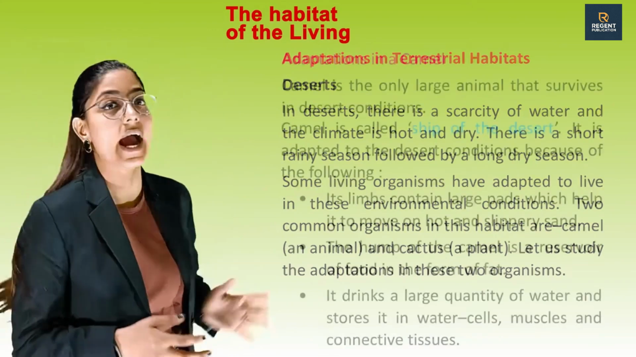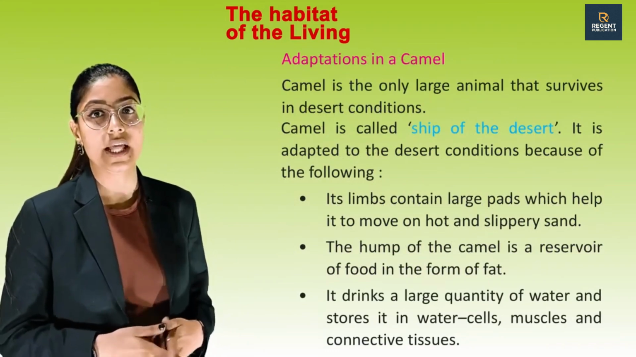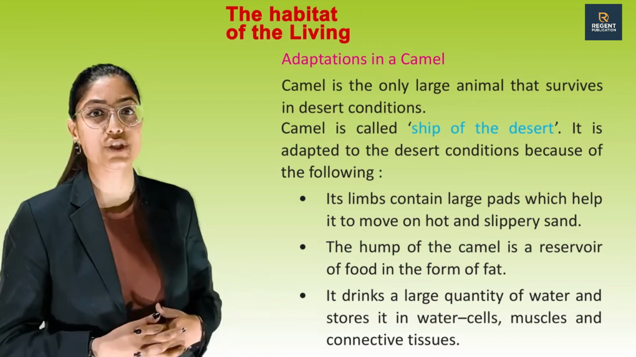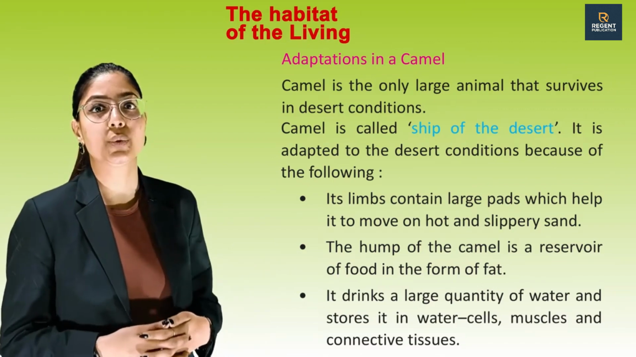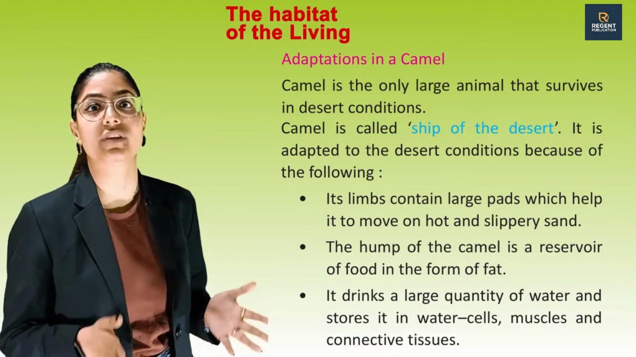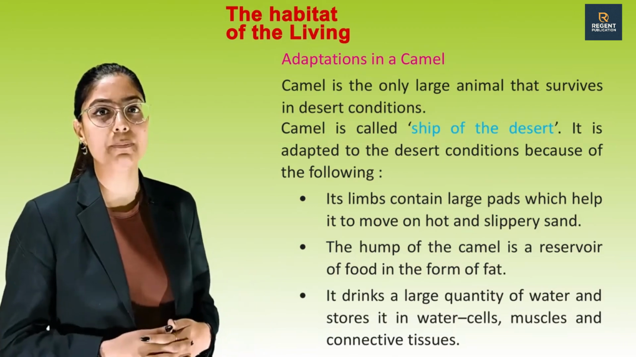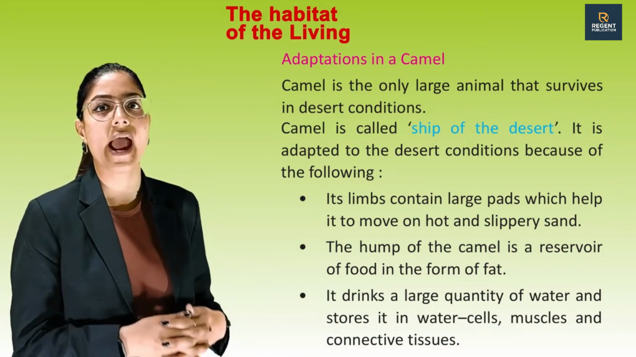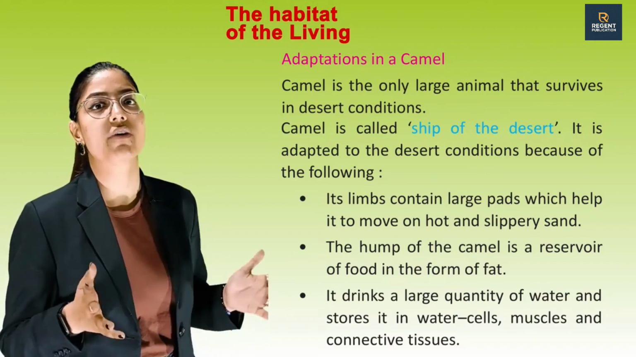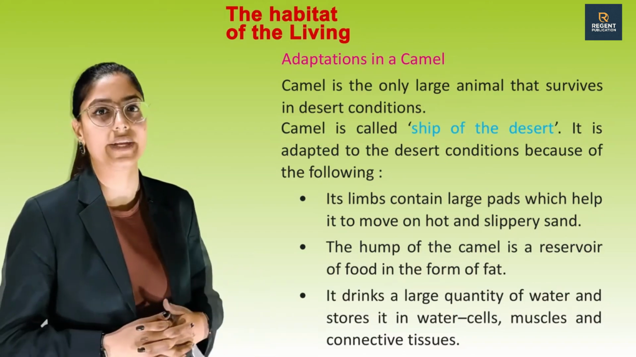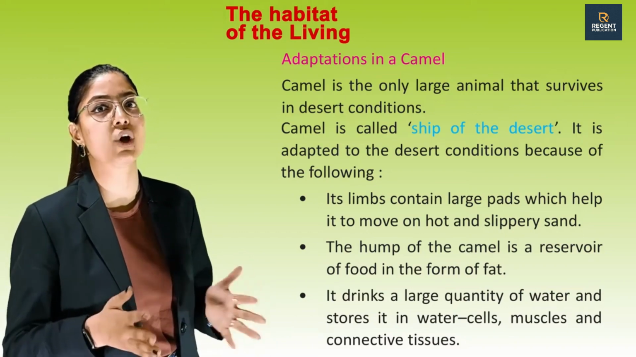First one is adaptation in a camel. Camel is the only large animal that survives in desert conditions. Camel is called the ship of the desert. It is adapted to the desert conditions because of the following. Its limbs contain large pads which help it to move on hot and slippery sand. The hump of the camel is a reservoir of food in the form of fat. It drinks a large quantity of water and stores it in water cells,